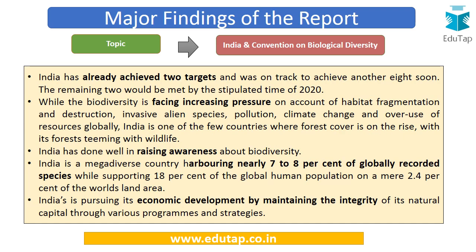Now, as per the findings of the report, or if we talk about the broad highlights of this one, then India has already achieved 2 targets and was on track to achieve another 8 soon. The remaining 2 would be met by the stipulated time of 2020. So as we are going to understand in the coming slides as well, most of the targets are to be achieved by 2020, and India has been successfully moving towards accomplishment of these targets.